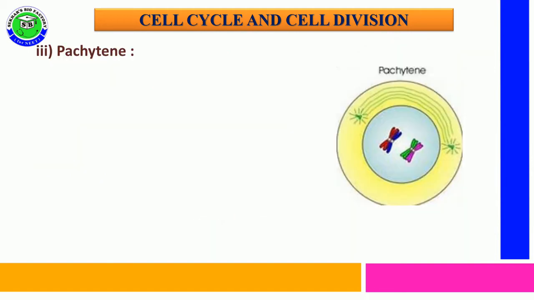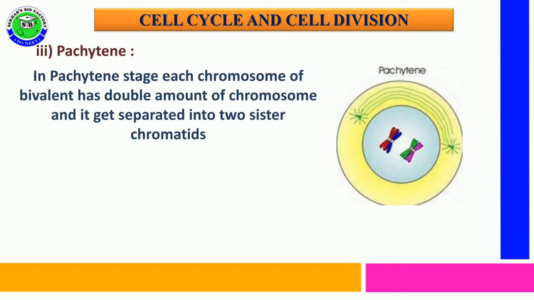The third phase is pachytene, and many changes related to meiosis division can be seen in the pachytene stage itself. During this stage, each chromosome of a bivalent consists of double the amount of DNA, which is synthesized in S phase itself. This double amount of DNA in each chromosome gets separated into two sister chromatids.